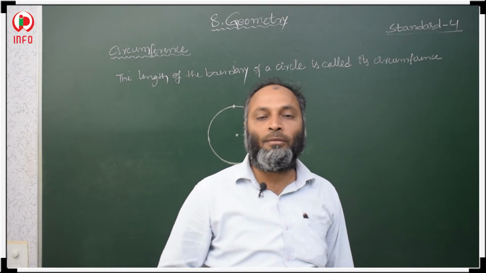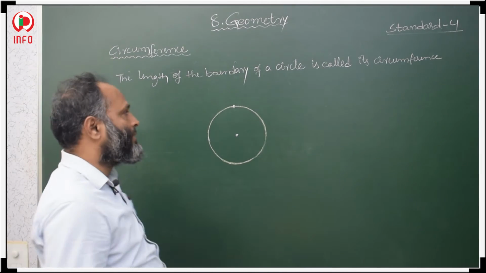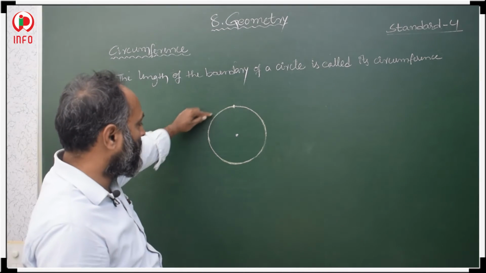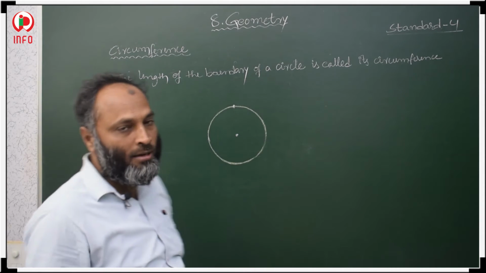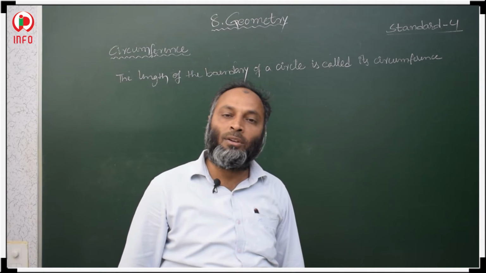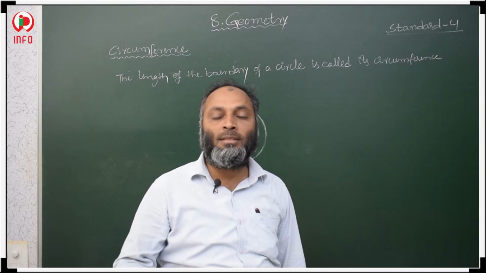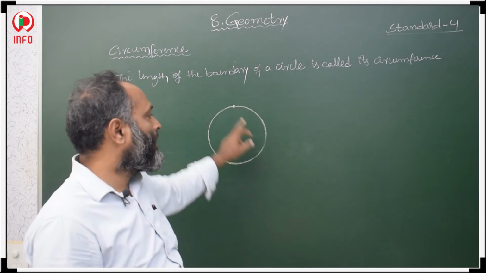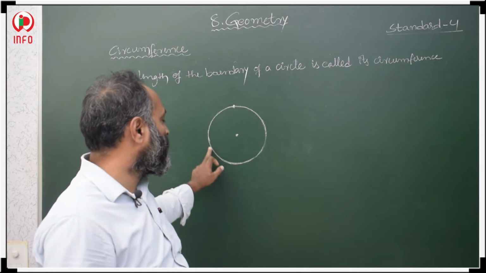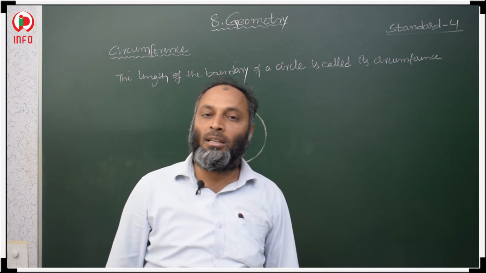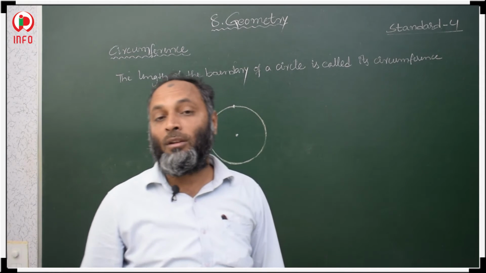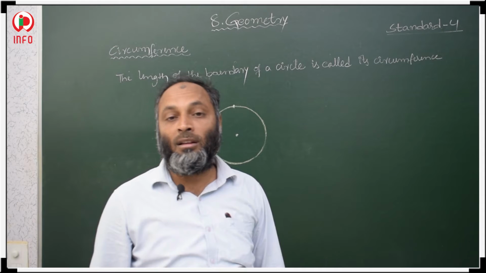What is the circumference of a circle? The circumference of a circle means the length of the boundary of this circle. The boundary of this circle is called the circumference of a circle. Then how to measure the circumference of a circle?